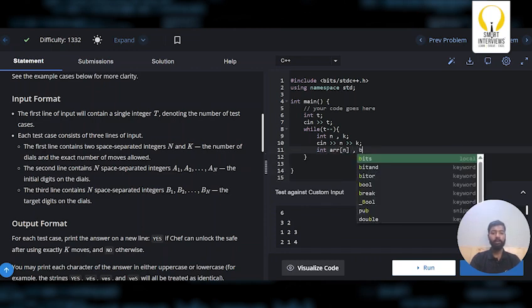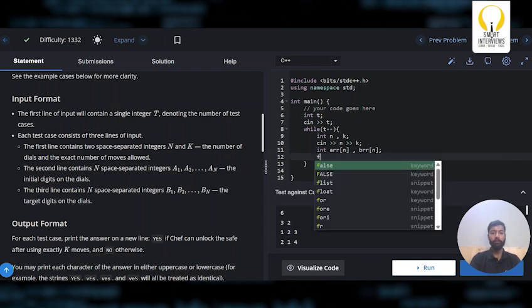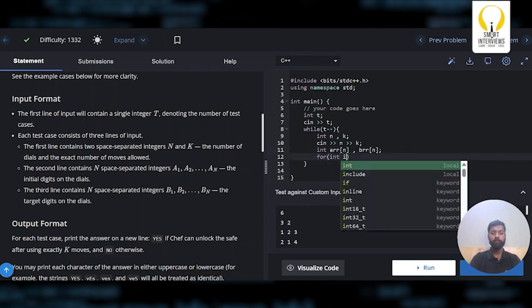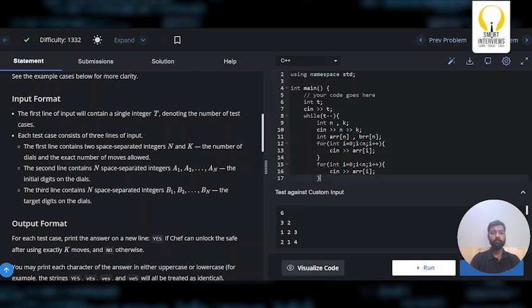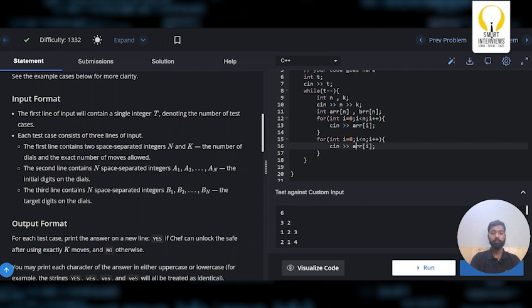So I'll simply store them in 2 arrays, then run a for loop to take the inputs of these arrays. Similarly, we'll take the input of the B array as well. Now done with the inputs.